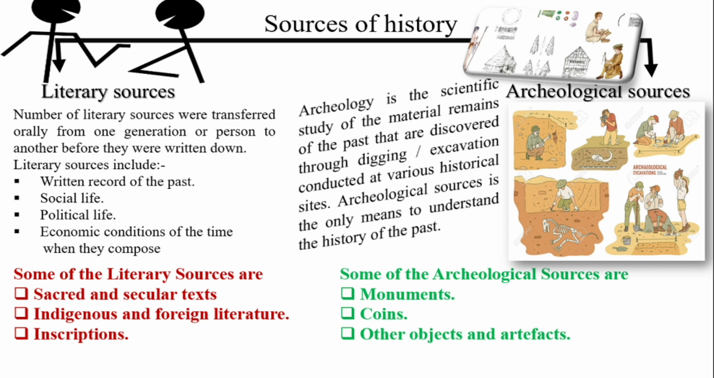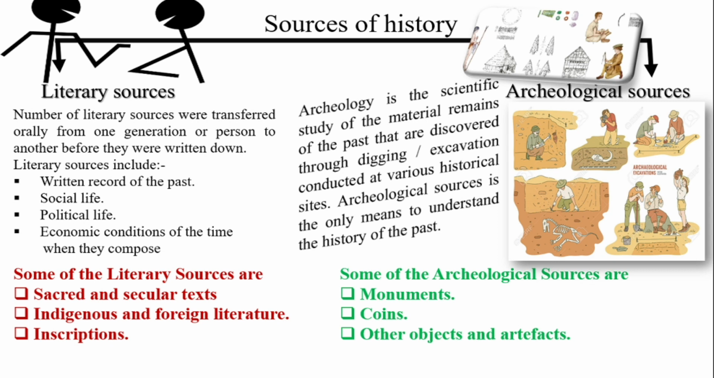What do literary sources mean? Literary sources were transferred orally from one generation to another, from person to person, before they were written down. Literary sources include written records of the past, social life, political life, and economic condition of the time when it was composed. So all literary sources were orally transferred, from mouth to mouth, from person to person. That image you can see on the top of literary sources.